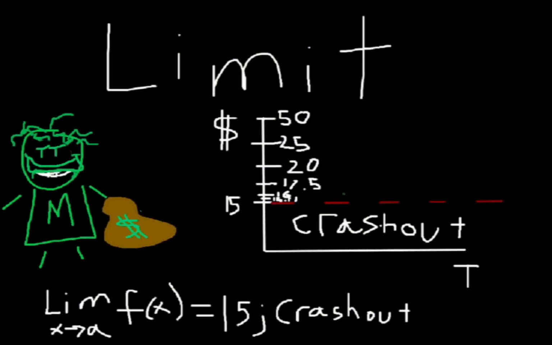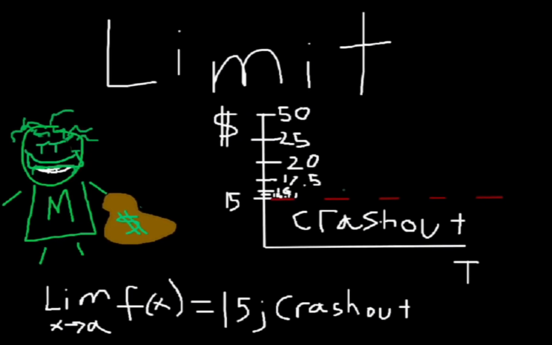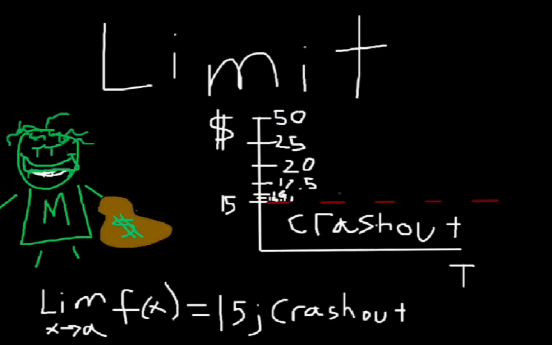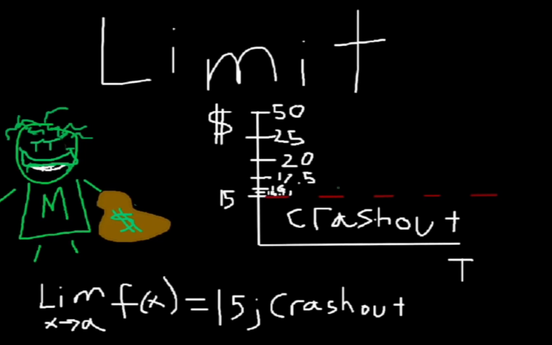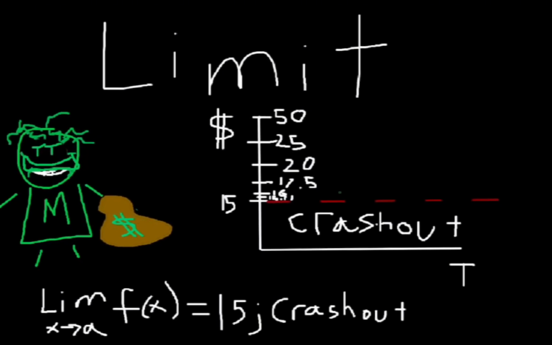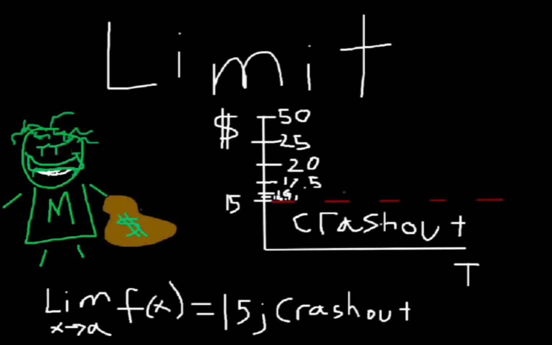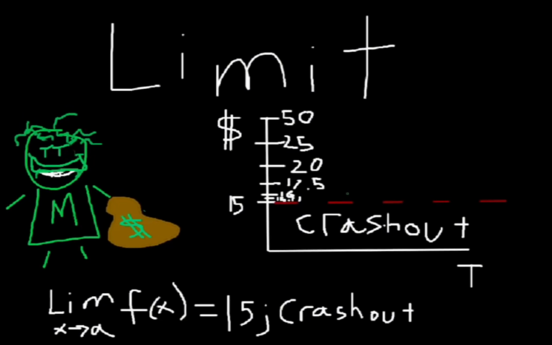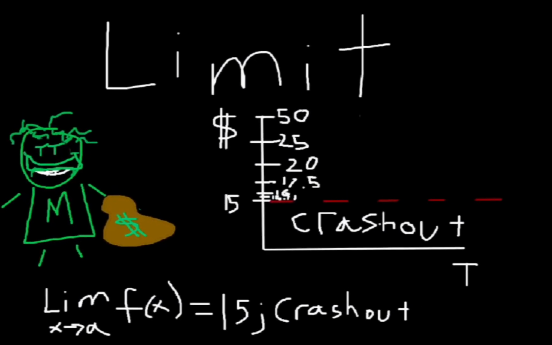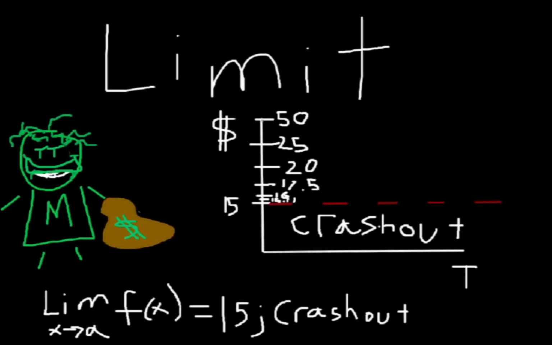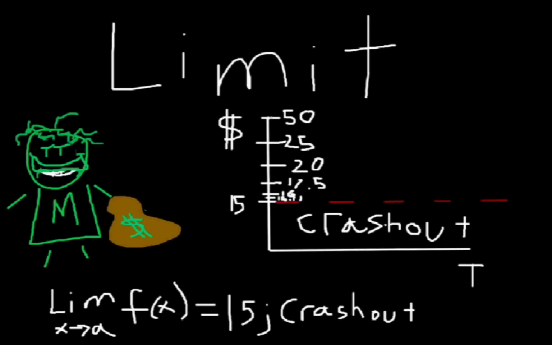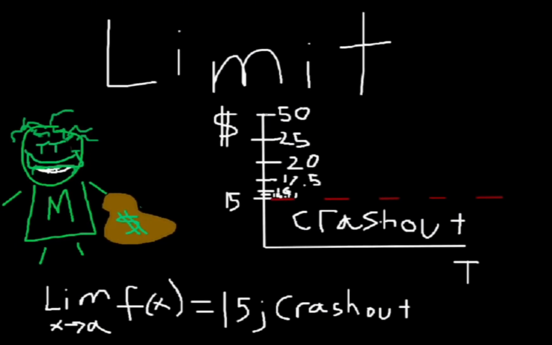So I'm graphing something for Simon to show him what he should be doing in terms of Matt's money in order to not have him crash out.